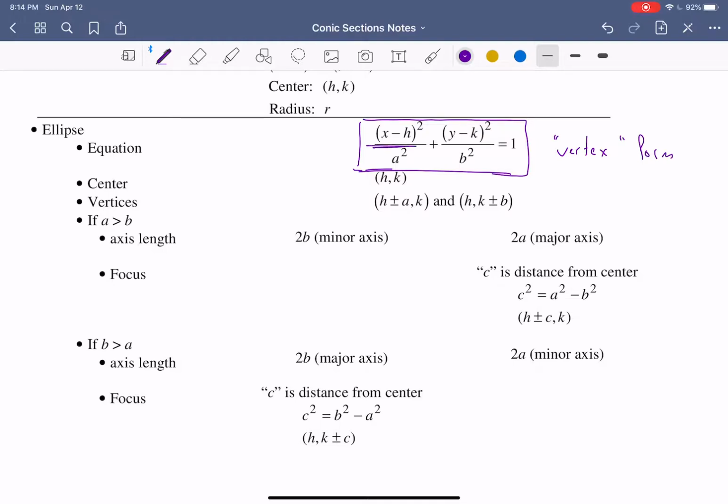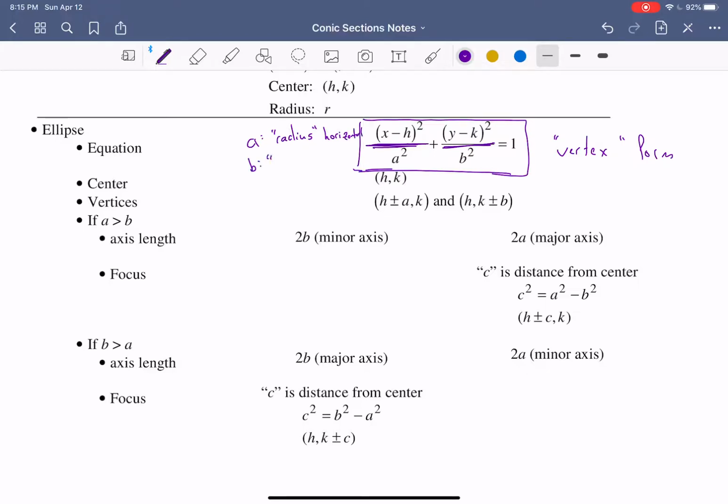Notice how we have a fraction now with a and b on the bottom. For circles, we just had r, the radius, because that radius was the same all the way around. A, you can think of as the radius in the horizontal direction.